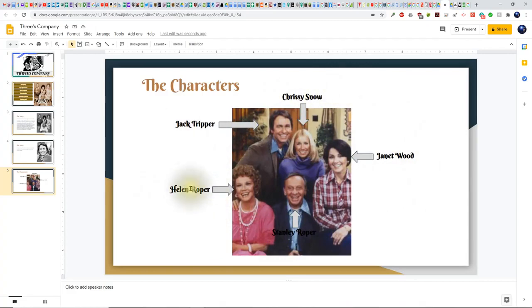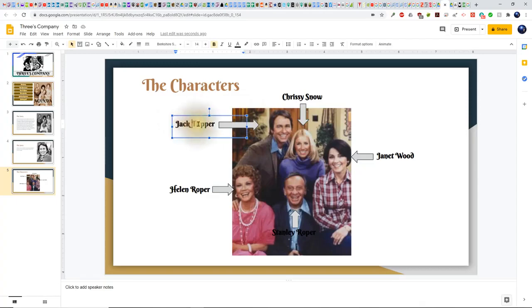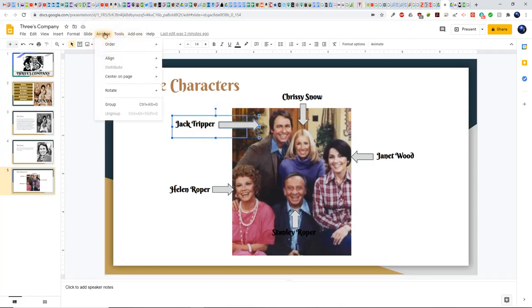Now what I want to do is actually group the text with the arrows, and this will allow us to perform special animations. So to do this, I'm going to click on Jack Tripper's name, then hold down the Shift key and click on his arrow and let go. Now they're both highlighted. We'll go up to Arrange and Group.